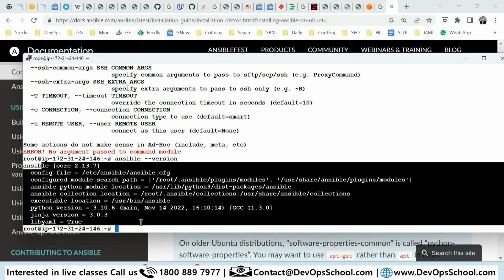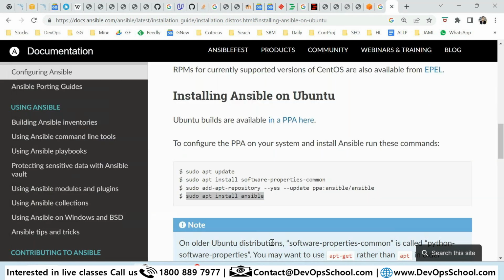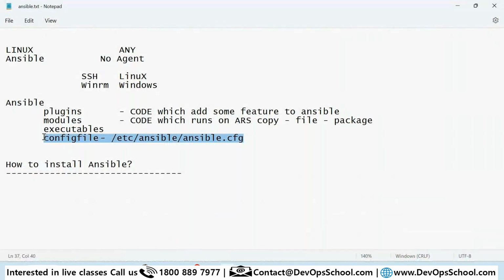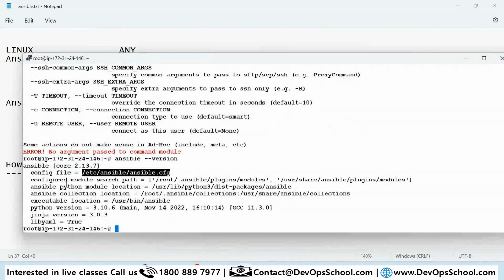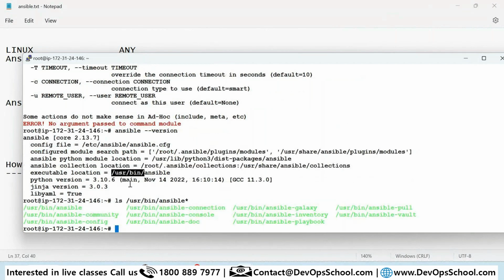Now this is the configuration file which I was talking about. And these are the locations of the modules, and under /usr/bin all the executables will be there. So you should check ansible-star. See, those are all the executables. Now the Python which you have right now is 3.10, right? And the Ansible which got installed is this one, ansible-core. Understood, all of you?